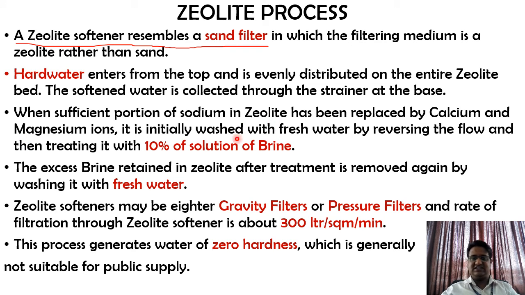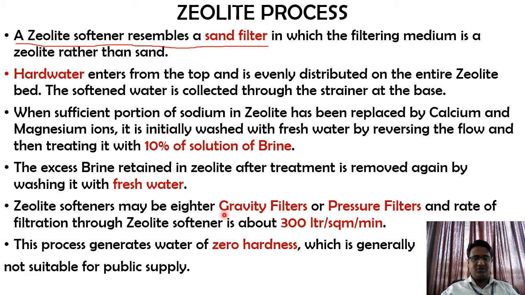Once this has been reached, they first reverse the flow with fresh water and wash it up. Then on top they release this 10% solution of brine so that it can infiltrate into the media, the reaction happens, and from the bottom we collect this excess brine. The excess brine retained in the zeolite after treatment is removed again by washing it with fresh water.